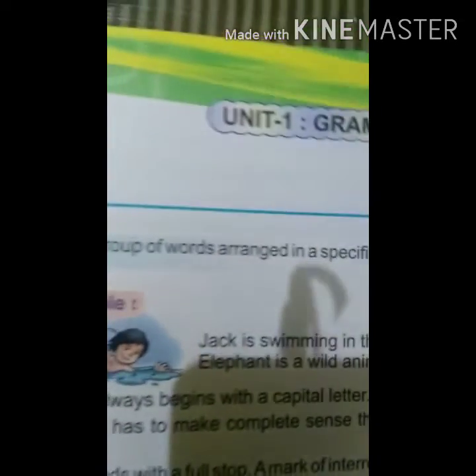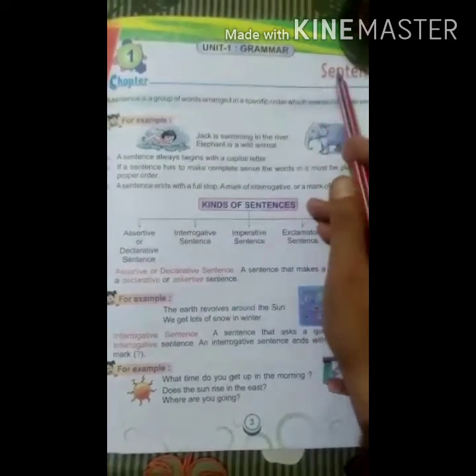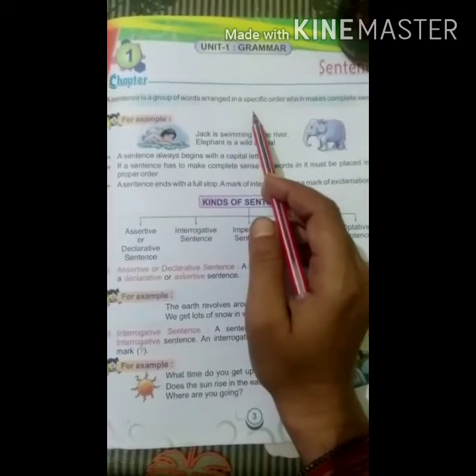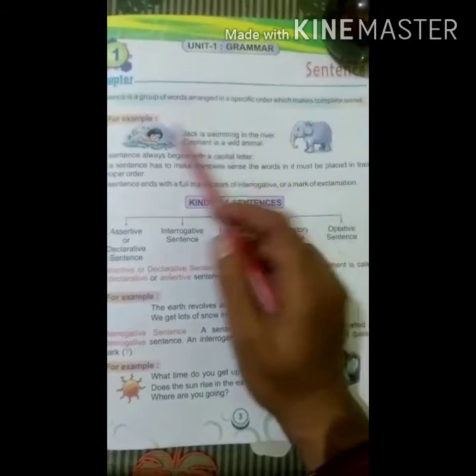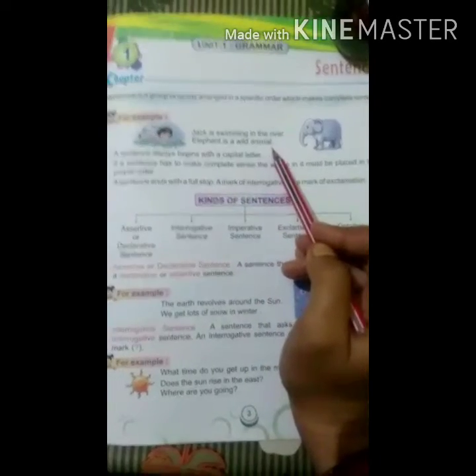This is the first lesson. This is your first lesson. Lesson name is sentence. Everybody know about sentence? A sentence is a group of words arranged in specific order which makes complete sense. For example, Jack is swimming in the river. Elephant is a wild animal.